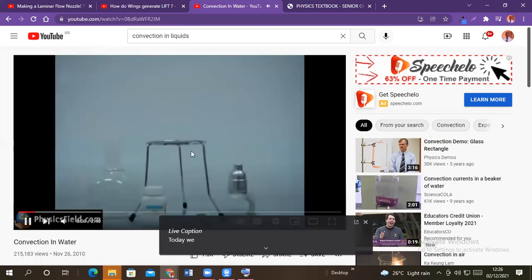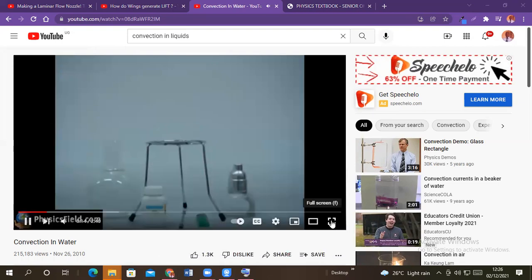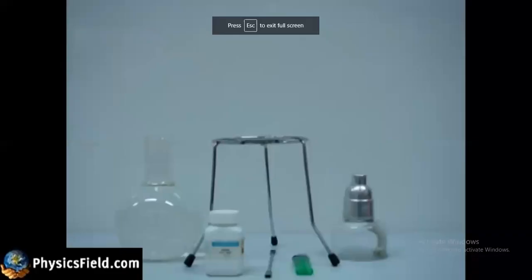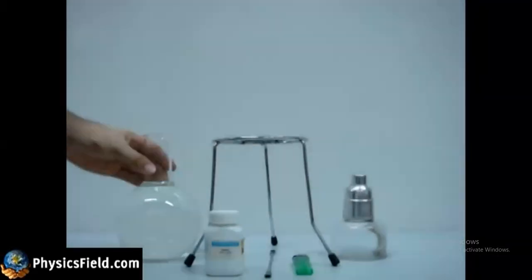Today we are going to show the convection in water. Our apparatus are a large round bottom flask, potassium permanganate crystals, a burner, a tripod stand, a spatula, and a lighter. Firstly, we are going to fill the flask with tap water. We already filled here. We are going to place it on the tripod stand.